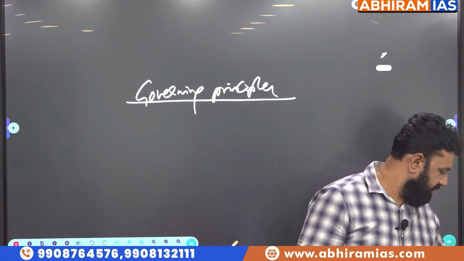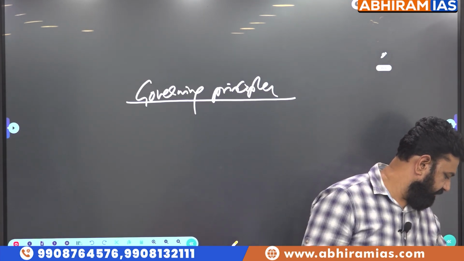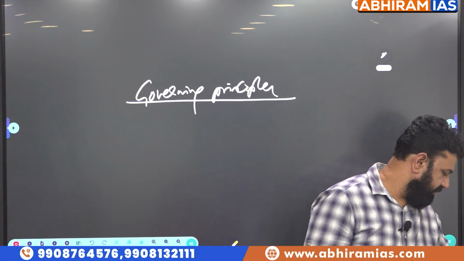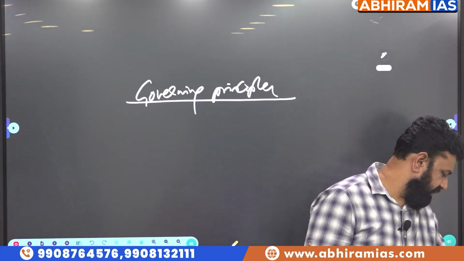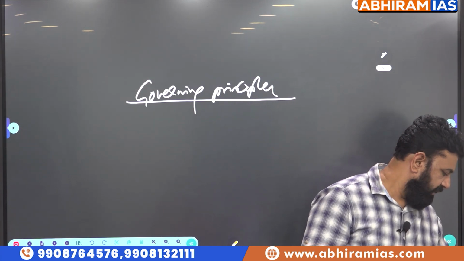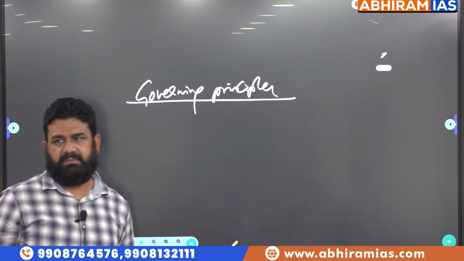Okay, we will talk about biodiversity because that is a separate discussion. Biodiversity is a separate topic after pollution and climate change. Biodiversity is a very important topic, a separate chapter.